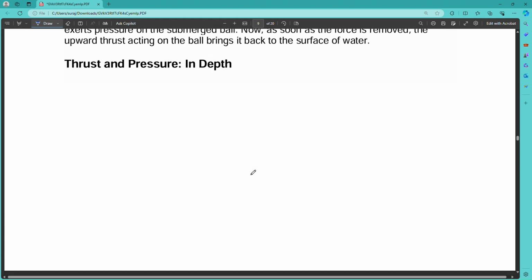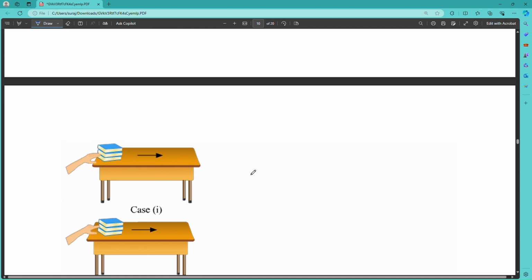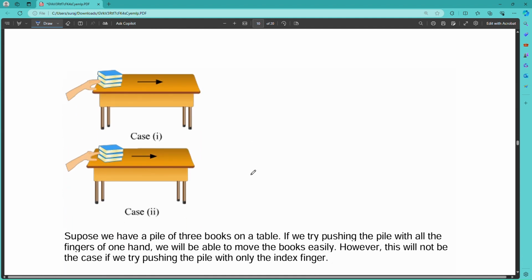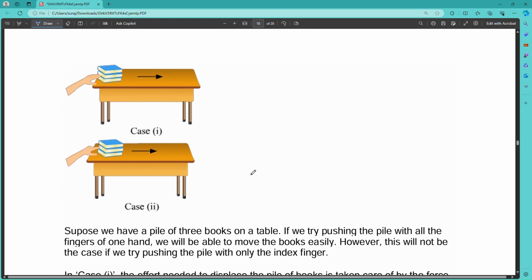Then thrust and pressure in depth. Here is an example. Suppose we have a pile of 3 books on the table. We try to push the pile with the fingertips of the hand. We will be able to move the books easily.